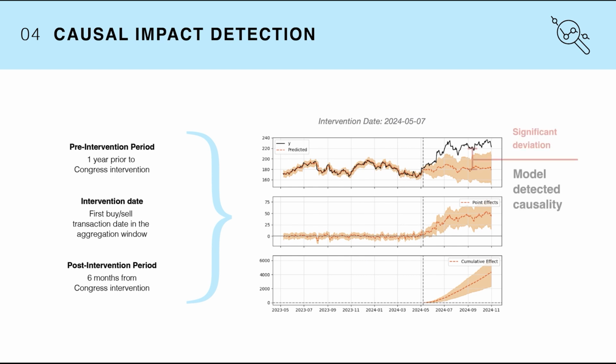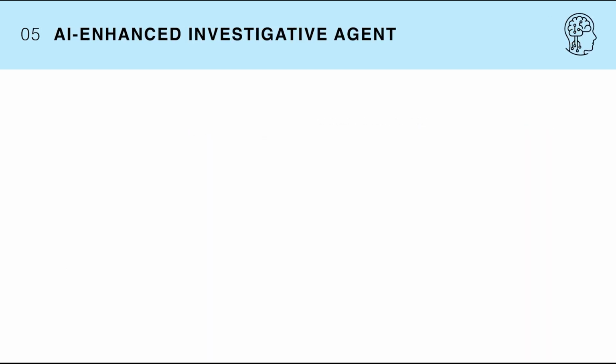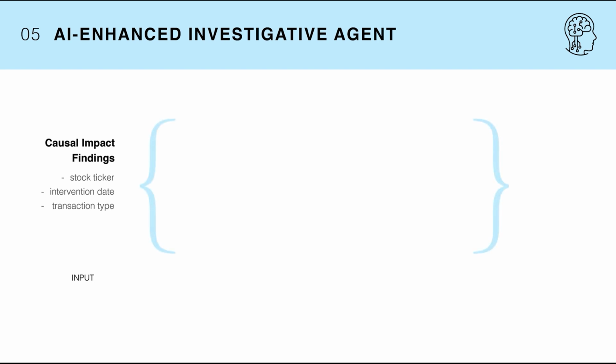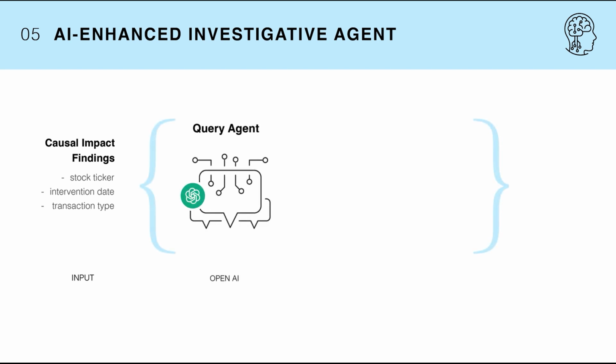Here, the outcome that we want to define is if causality is detected or not for that particular stock ticker. If there is a causality, we head over to our AI agent for investigation. We start with a query agent built using OpenAI, where we generate queries to filter news that could relate to government or policy involvement associated with the stock. This way, relevant questions are asked for the ticker instead of the same question for all tickers.